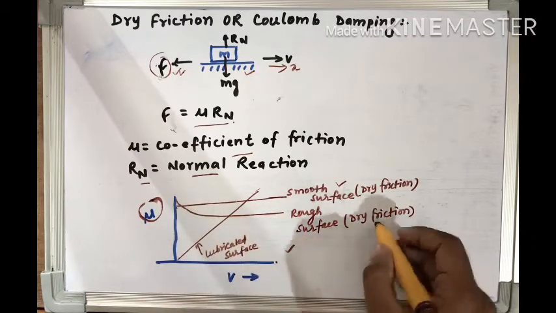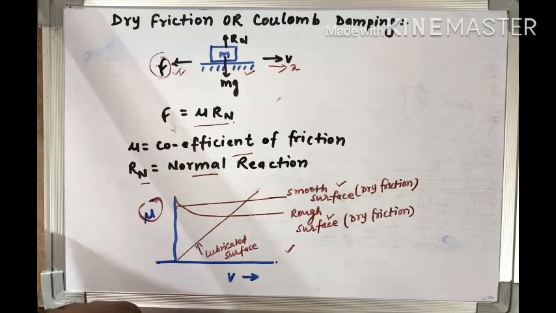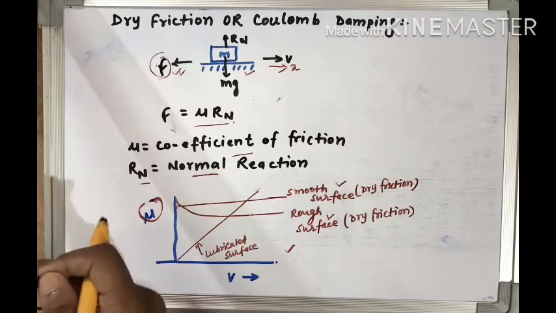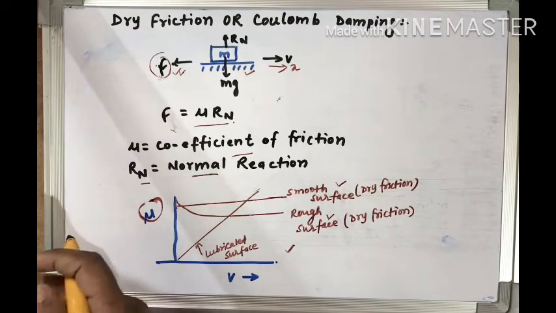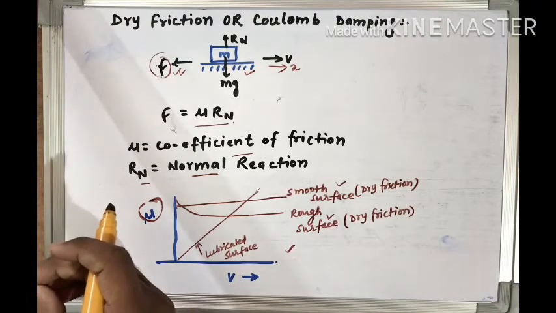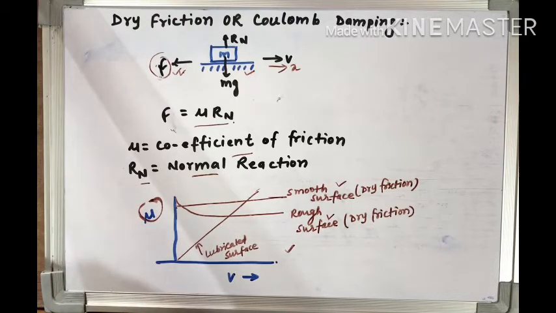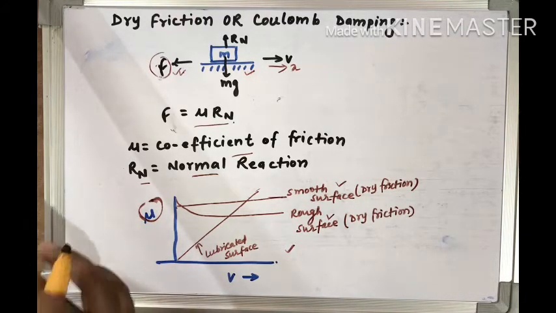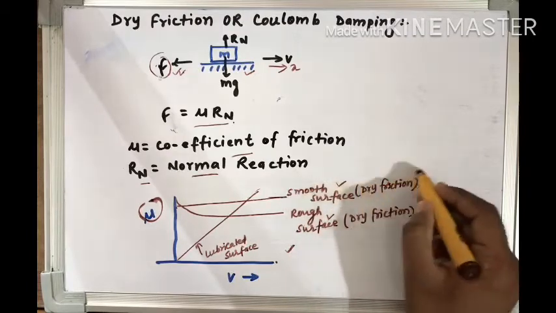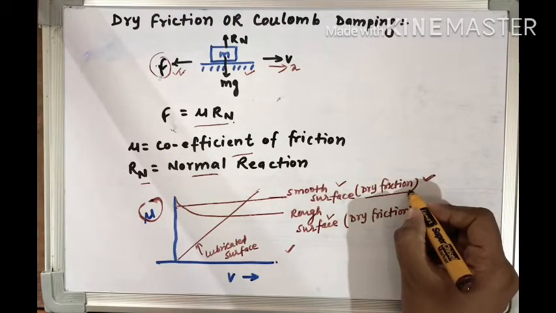And for the dry friction, when the surface is rough, initially the friction will be a little bit higher, but after gaining some velocity, the friction value will decrease a little bit and then be constant throughout. So in our study we are taking the smooth surfaces and the dry friction for which mu is constant.